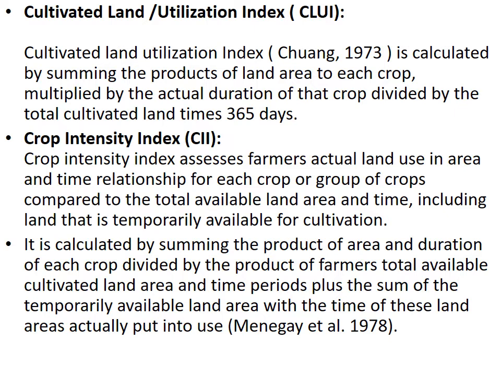It is calculated by summing the products of area and duration of each crop divided by the product of the farmer's total available cultivated land area and time period, plus the sum of the temporarily available land area with the time of these land areas actually put into use.